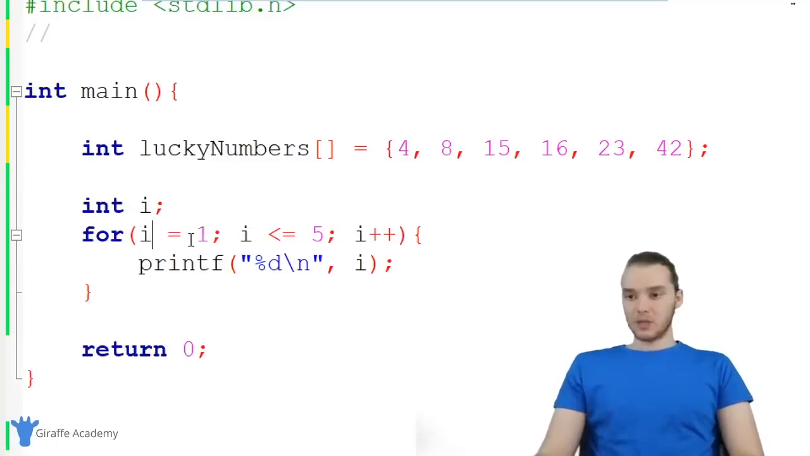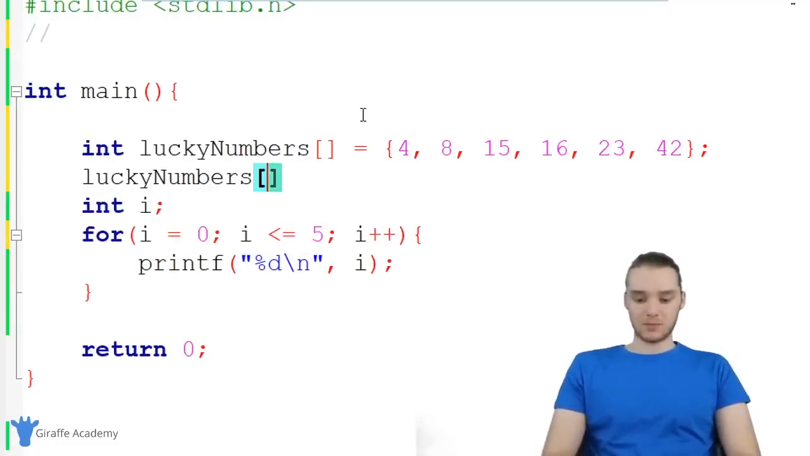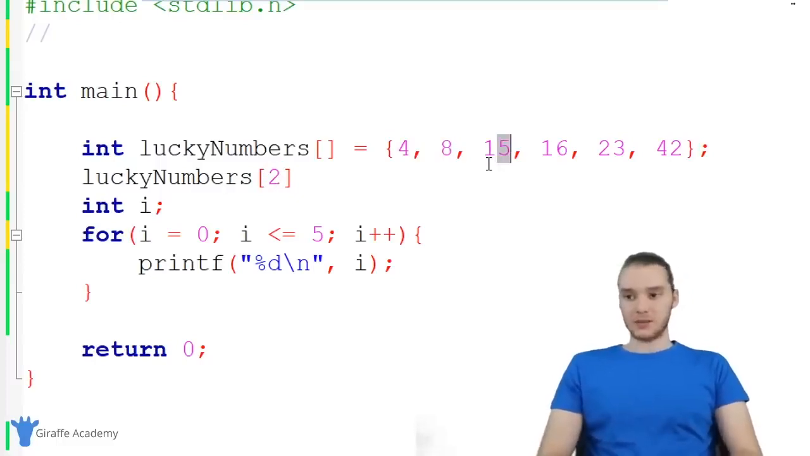So what I'm going to do is say i is equal to 0. You'll see why we need to do this in a second, but basically array indexes start at 0. So the first element in the array is at index position 0. And just for a little refresher, if I wanted to access one of these elements from inside the array, I could say luckyNumbers[0], and this is going to give me access to this element. If I said luckyNumbers[2], then I'll get access to this 15. So this is basically how we can access an element inside the array.